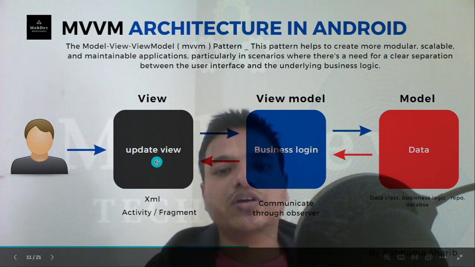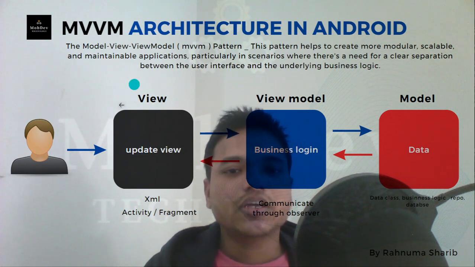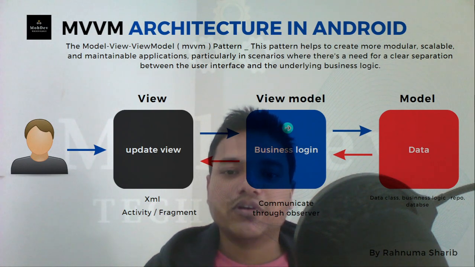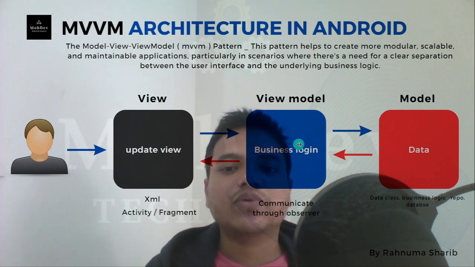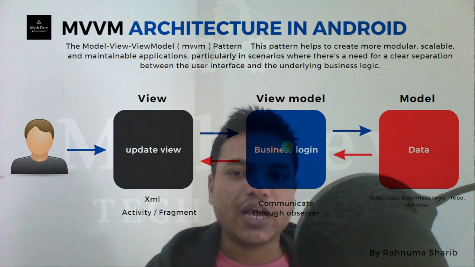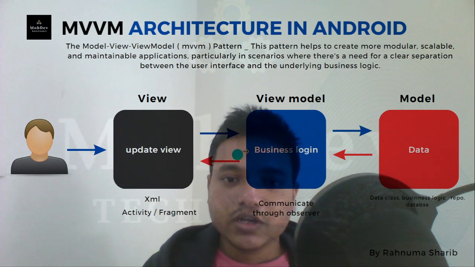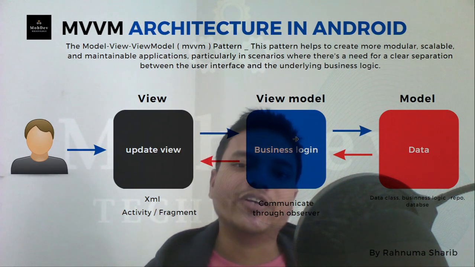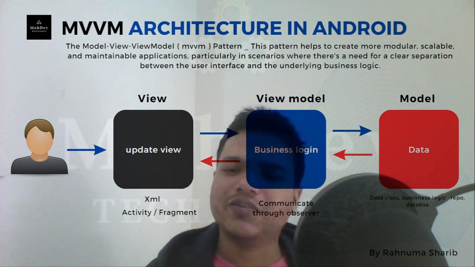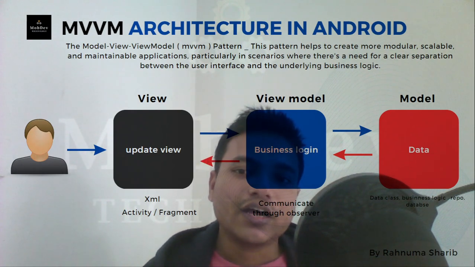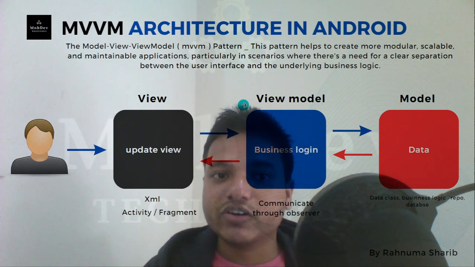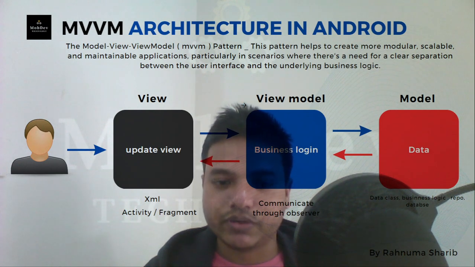If you click any button on the view, the activity or fragment will listen to that event. If they need business logic or some data, they ask the view model, I need data. The view model goes to the model, asks for data, gets it back, and passes it back to the view. But here the communication between view and view model is through an observer. We do not need lengthy interfaces or code, just an observer on that data, and whenever the data changes, it is easily observed by the view. So this is the difference between MVP and MVVM.